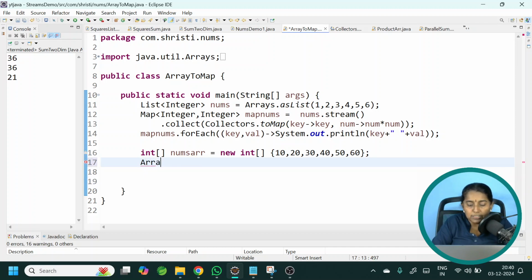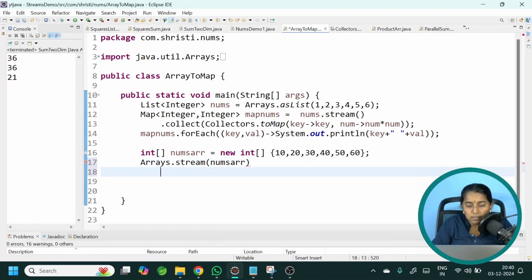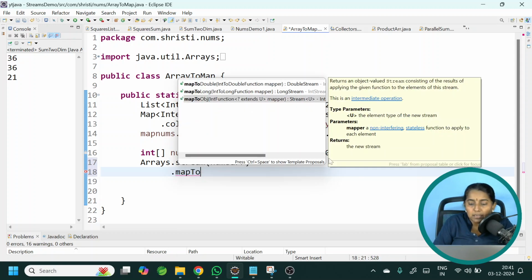First let us convert the array into a stream. Arrays dot stream numbers array. Now the return type of this is an IntStream. I cannot call collect method on a primitive stream. So what we need to do? We have to explicitly convert it into an object stream, that is Stream of Integer. From IntStream we have to convert it into Stream of Integer. Only then we can call collect method. So you know the method, already we have seen it, mapToObj. This will help to convert my IntStream into a Stream of Integer.